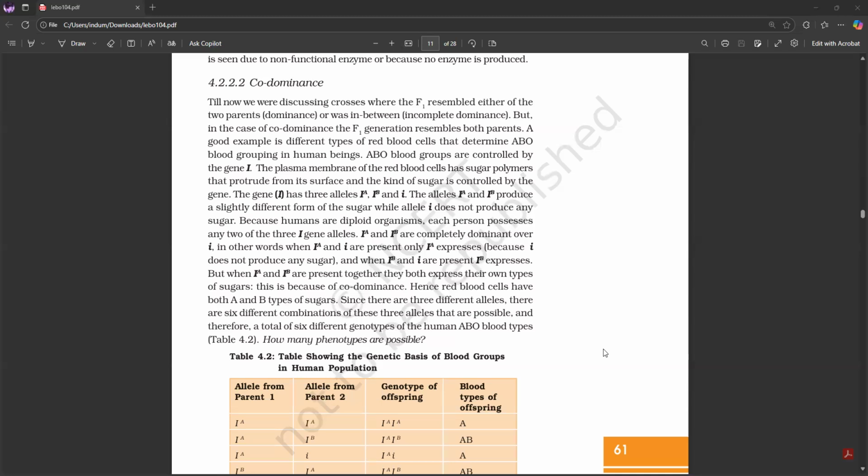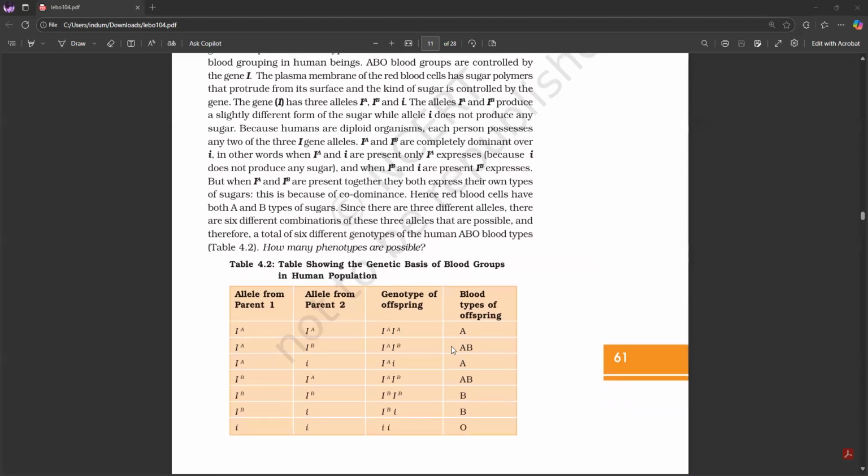I^A and I^B are completely dominant over small i. In other words, when I^A and small i are present, only I^A expresses, and when I^B and small i are present, I^B expresses. But when I^A and I^B are present together, they both express their own types of sugars. This is because of codominance.